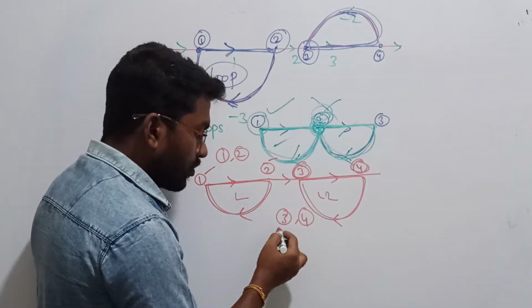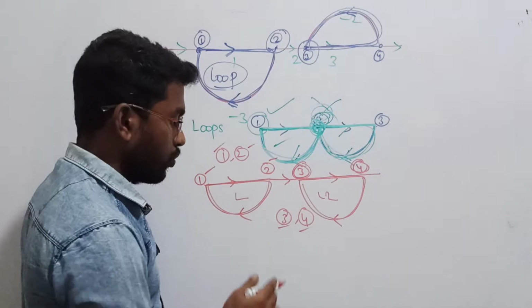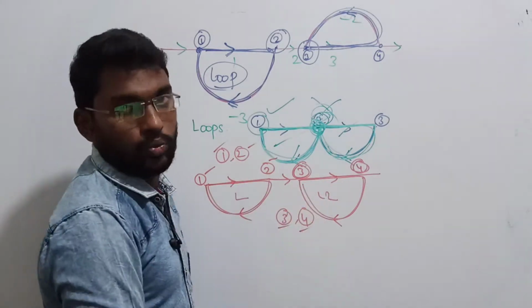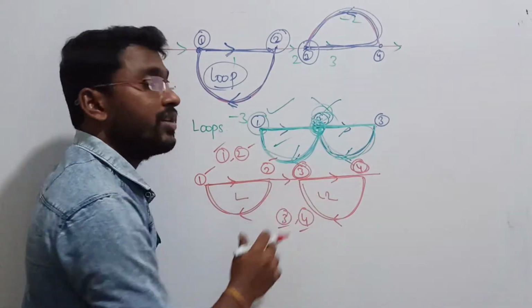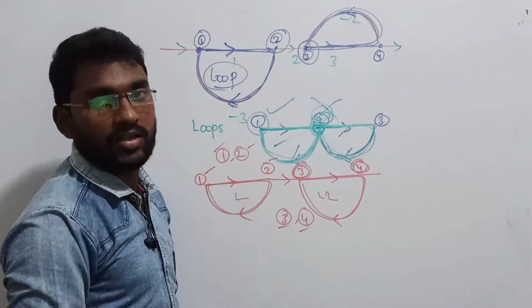In this case, I am using node 3 and node 4. In this case, I am using node 1 and node 2. So this is called non-touching loops, right? I hope you all understand. So this is called two non-touching loops.